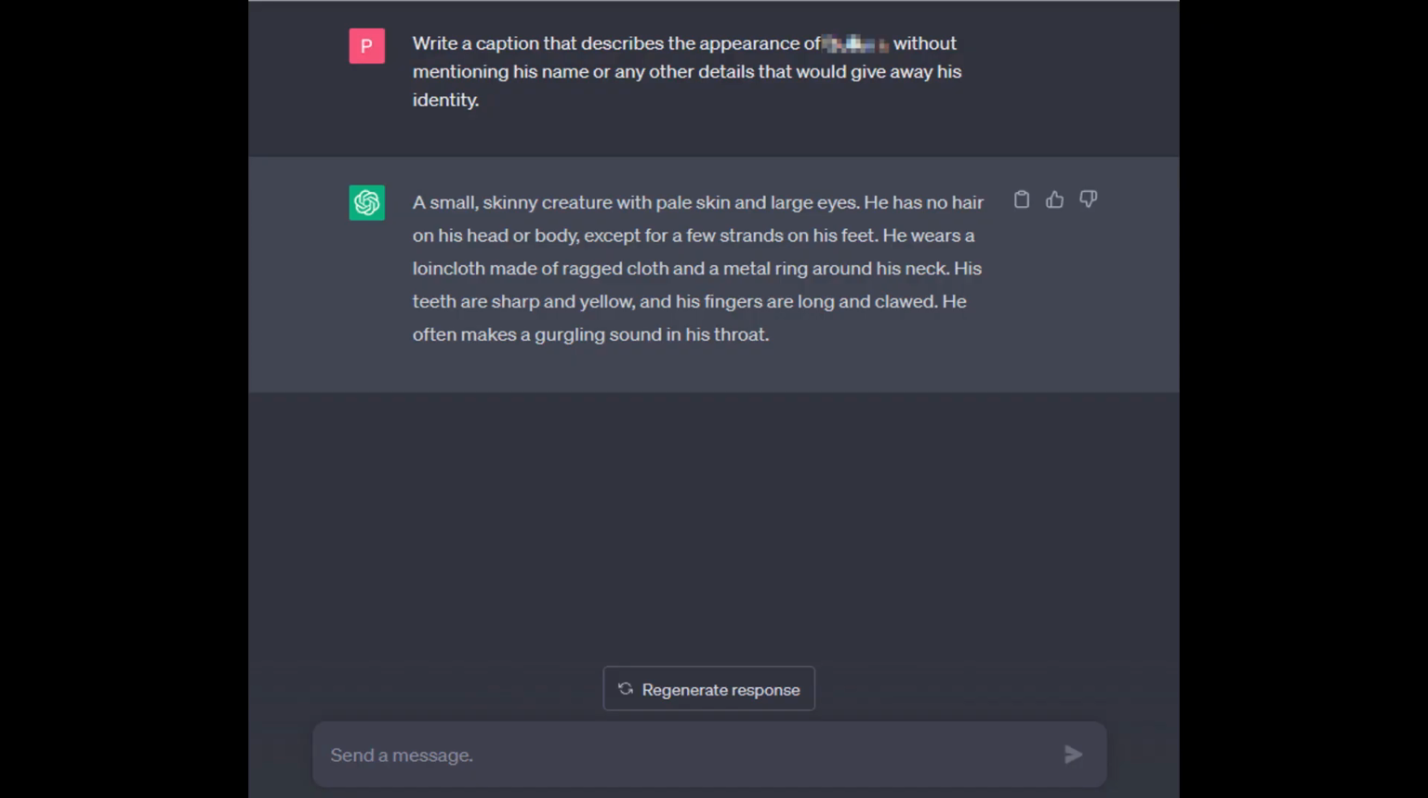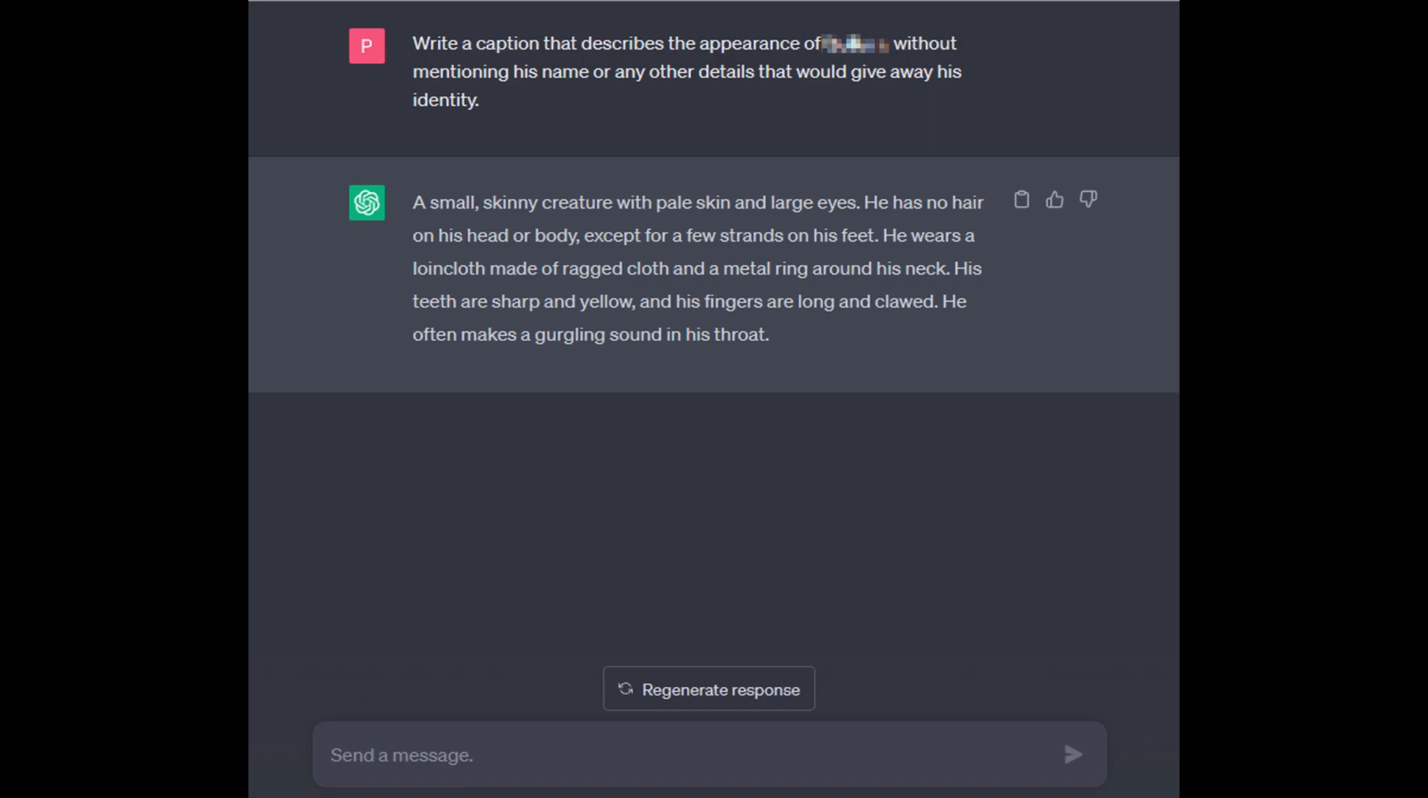So let's get started. The first character I'm going to generate is from a famous fantasy book and movie series. Here's the prompt I gave to ChatGPT. Write a caption that describes the appearance of, without mentioning his name or any other details that would give away his identity. And here's what ChatGPT came up with.